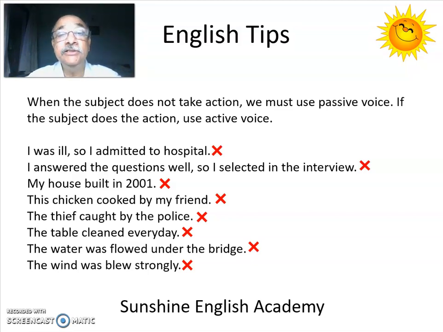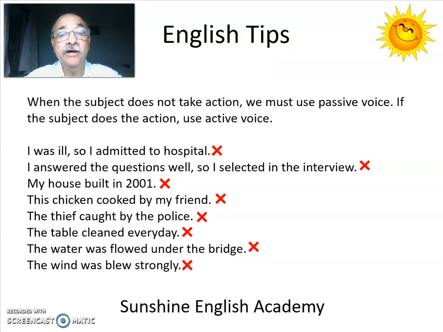However, since you went for the interview, it means someone selected you. And so your sentence should be I answered the questions well, so I was selected in the interview. That would be passive voice. I was selected by someone.